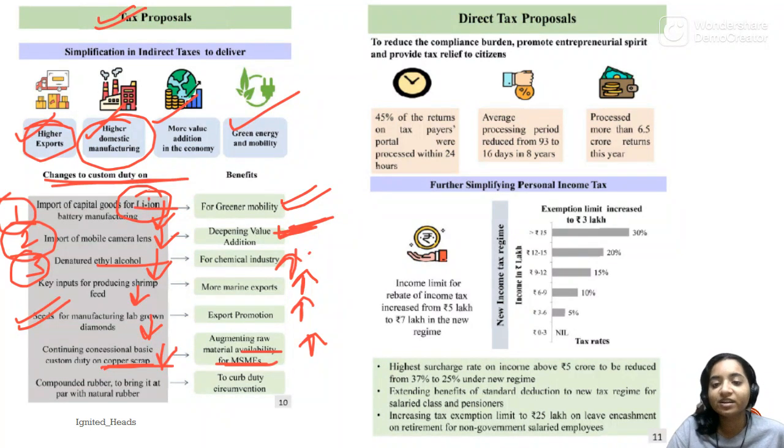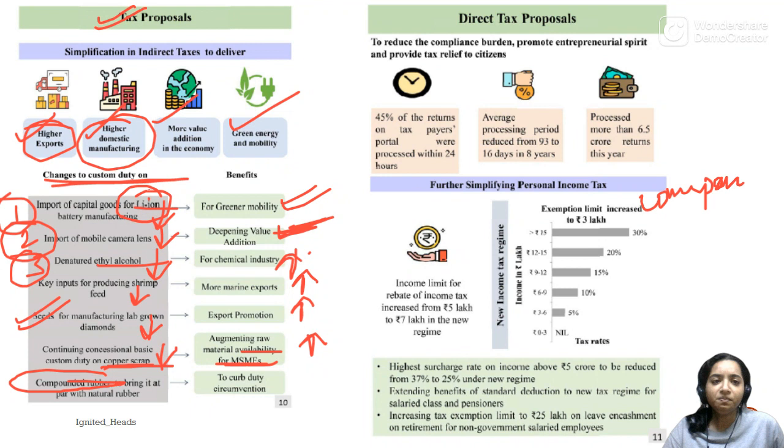Now last is compounded rubber, to bring it at par with natural rubber to curb duty circumvention. Now, from here you should know from a science and tech point of view what the difference is between compounded rubber and natural rubber, and write down in the comment section the difference between them.